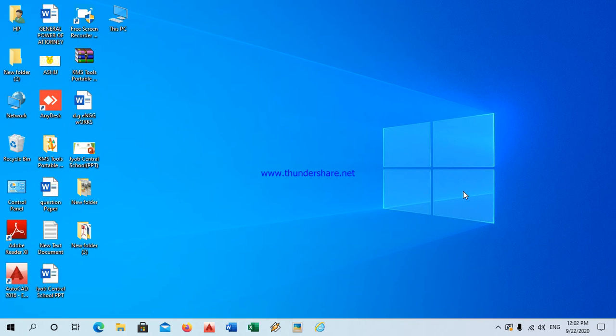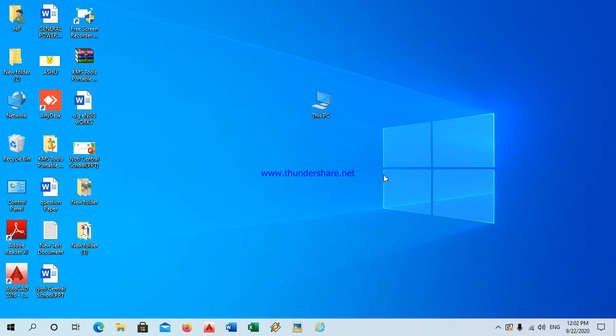Now the next topic is selecting and deselecting icons. First we'll study what selecting an icon is. To select any icon, you simply take your cursor near the icon. This is an icon, okay? You can see here on the computer a small icon. How do we select an item on the screen?